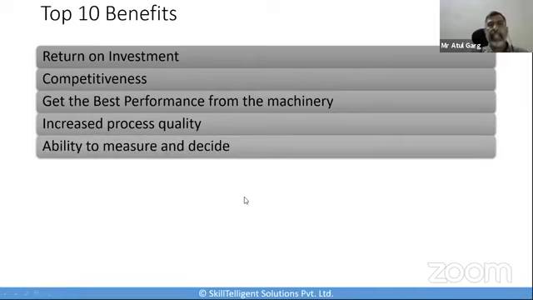The fifth one is the ability to measure and decide. So it's a universal fact that only what is measured can be managed and improved. If I can't measure it, there is nothing which I can improve upon. So it is very important to know whether a production process is efficient or inefficient and how we can optimize it. And OEE allows the quantification of efficiency and the uncovering of the actual operation of the production processes.